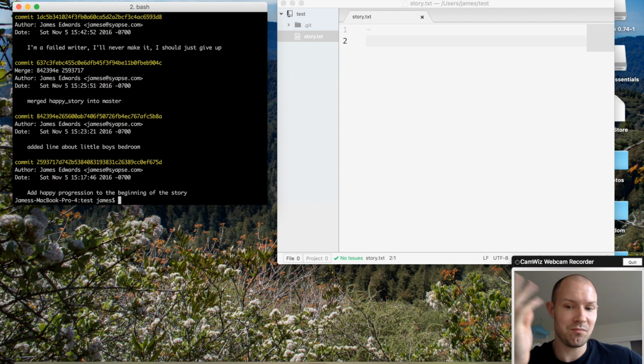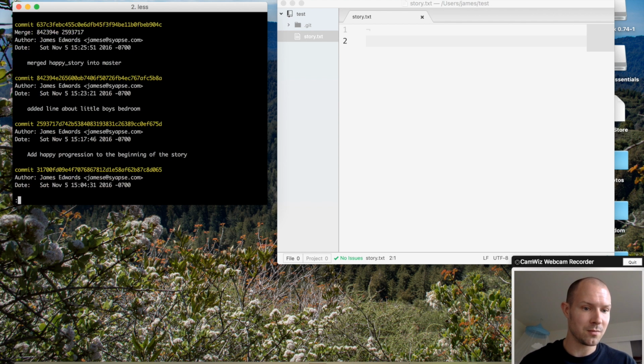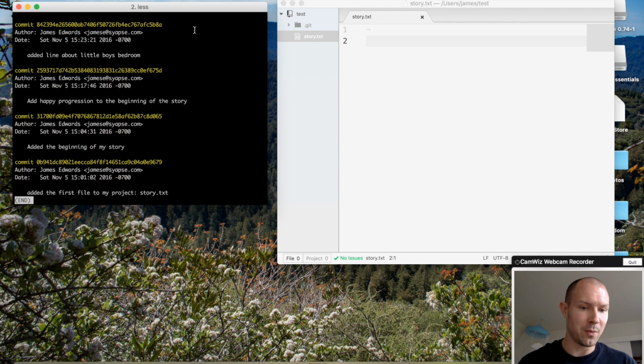Well, that's okay. We've been using Git to track our progress, which means we have this history here all the way from the beginning when we added the first file. And so we're not entirely out of luck. Now, there are a lot of different ways that you could deal with this situation. And as I said, Git is a very powerful tool with a lot of different commands. We're not going to get too deep into it because it's really kind of a rabbit hole. But I'm going to show you one simple way that you can get yourself out of this pickle.